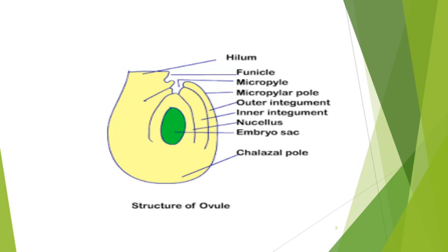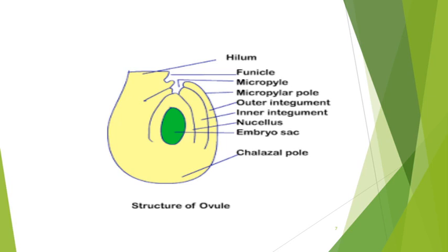The funicle is attached to the basal end of the ovule that is called chalaza. Pollen tube enters through the micropyle. You can see the micropylar end and the chalazal end.